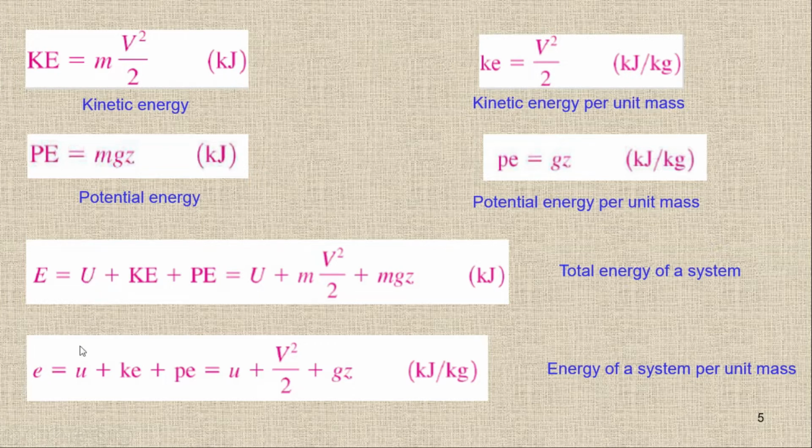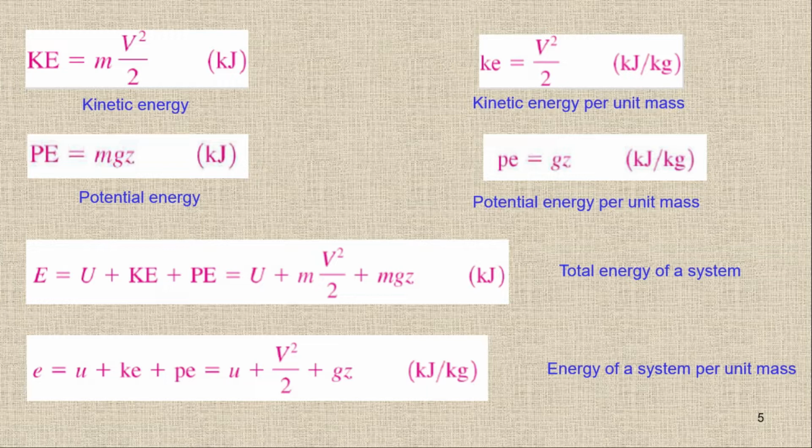Internal energy divided by mass gives the internal energy per unit mass, kinetic energy divided by mass gives the specific kinetic energy, plus potential energy divided by mass gives the specific potential energy. So the complete equation will be u plus v square upon 2 plus gz, and because I have divided by mass, the unit is joule per kg or kilojoule per kg.